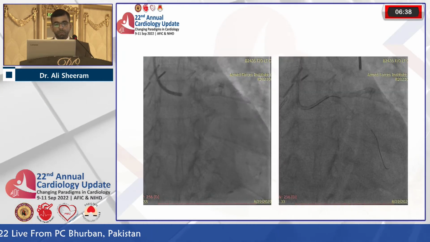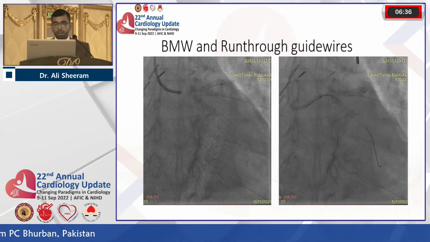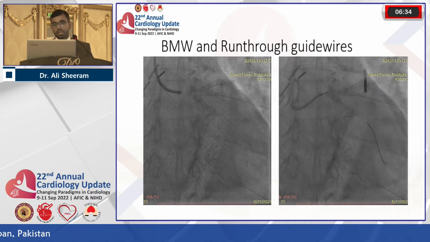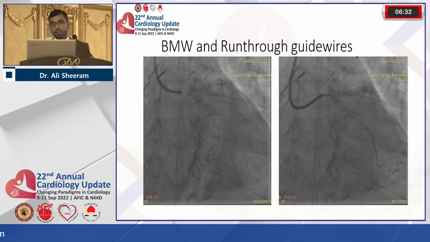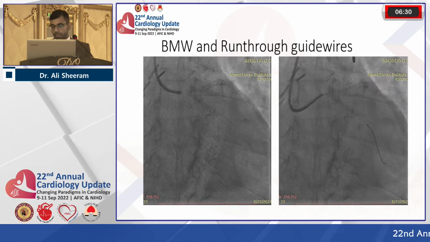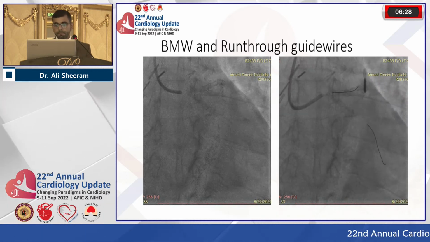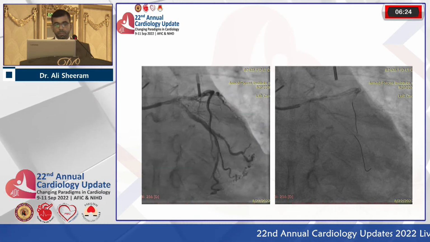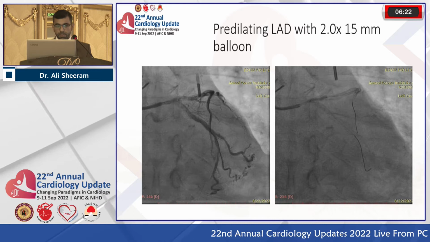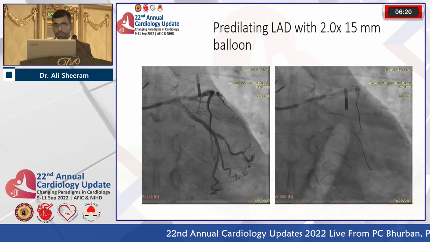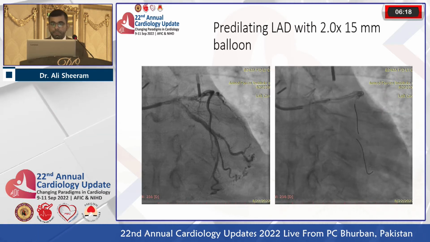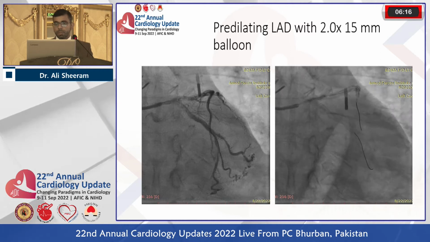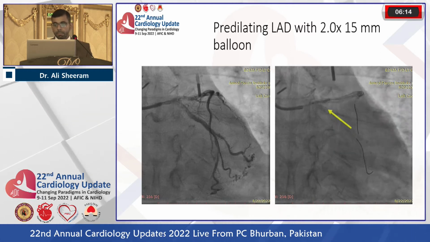So this was the initial picture. Then the wiring was done, the BMW was parked in the circumflex and the run-through wire was placed in the LAD. And after wiring, this was the picture that showed the critical disease in the LMS, ostium, circ, and the LAD. Initial pre-dilatation was done with 2 into 15 millimeter balloon in the LAD.